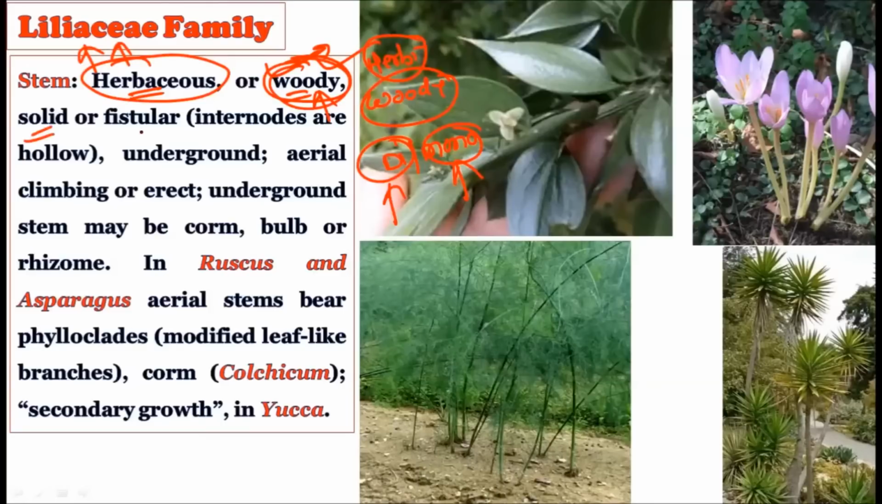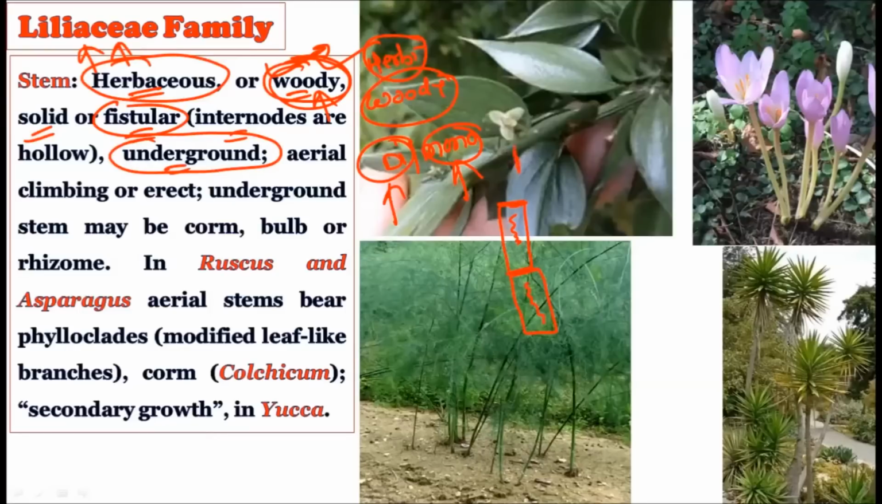And the stem is solid or sometimes fistular. When we say fistular, the internodes are hollow. For example, this is the node, and this is the internode, and this is the node, and this is the internode. So these nodes are solid, but whatever internodes are there, they were hollow. In such a condition, we say the stem is a fistular stem. Then sometimes the stem is an underground stem.